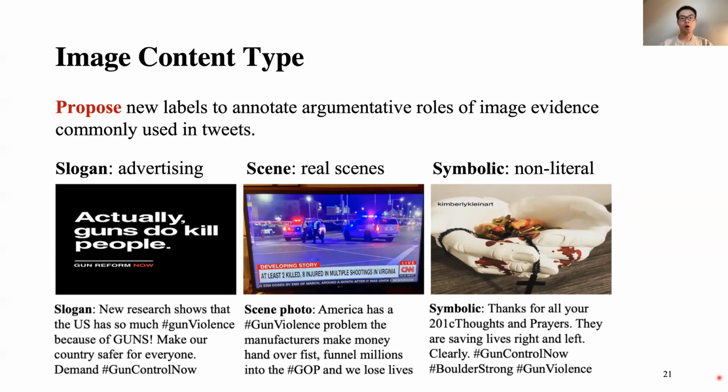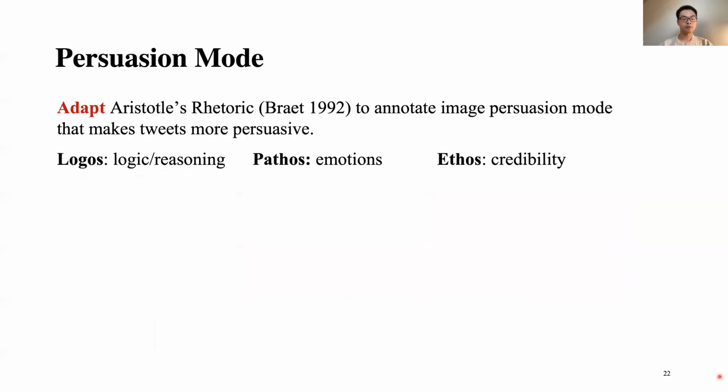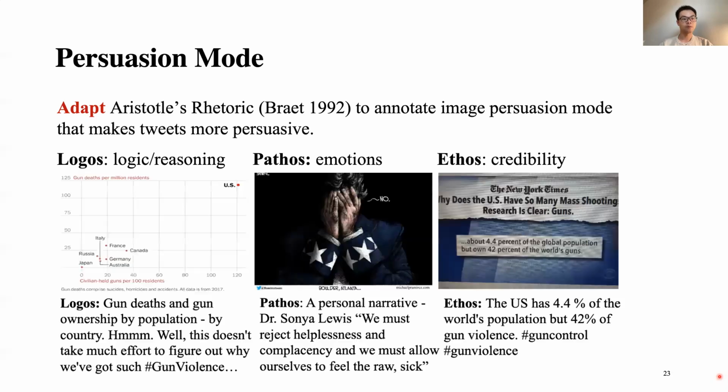In addition, our last dimension measures why this image improved the persuasiveness. So we annotate the persuasion mode. We adapt Aristotle's rhetoric to annotate the image persuasion mode in multi-modality. It has logos, pathos, and ethos. For the logos, this image shows the statistics. So the audience needs logical reasoning to make it more convincing.